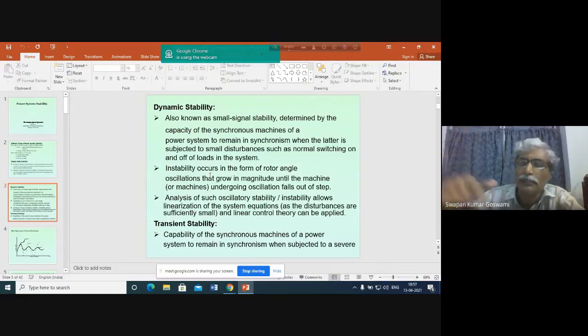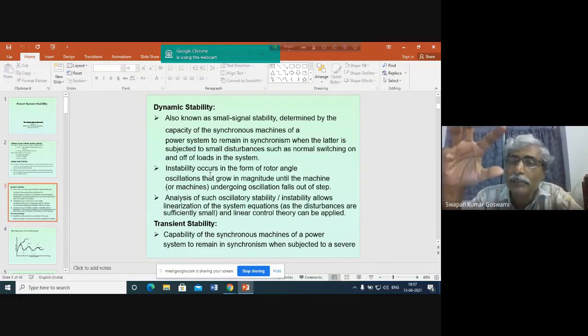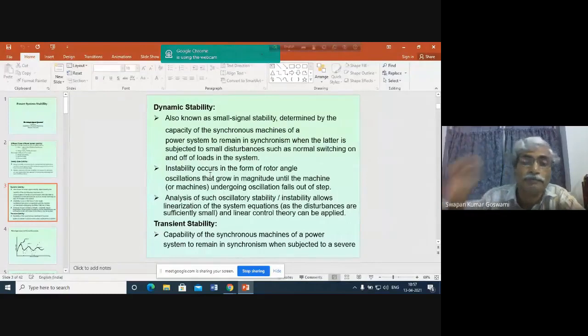While the system is coming back to the steady state condition, some load will again be changing. So it is the ability of the synchronous generators to maintain synchronous operation under continuous variation in the system load. Instability occurs in the form of rotor angle oscillation, that is, oscillation of delta that grows in magnitude until the machine or machines undergoing oscillations fall out of step.